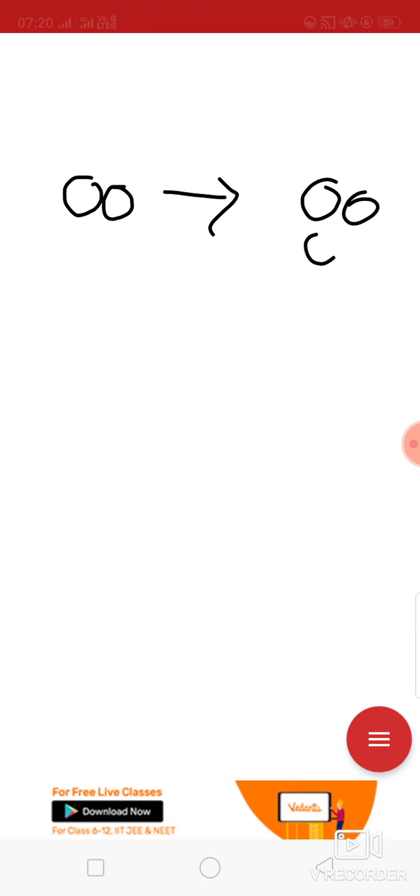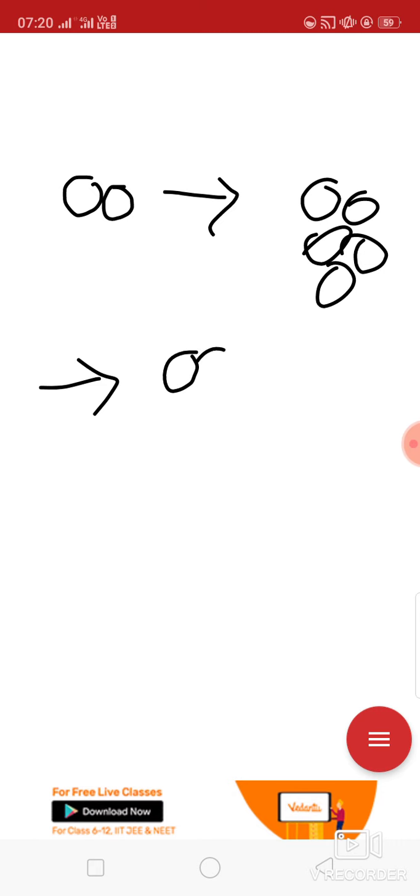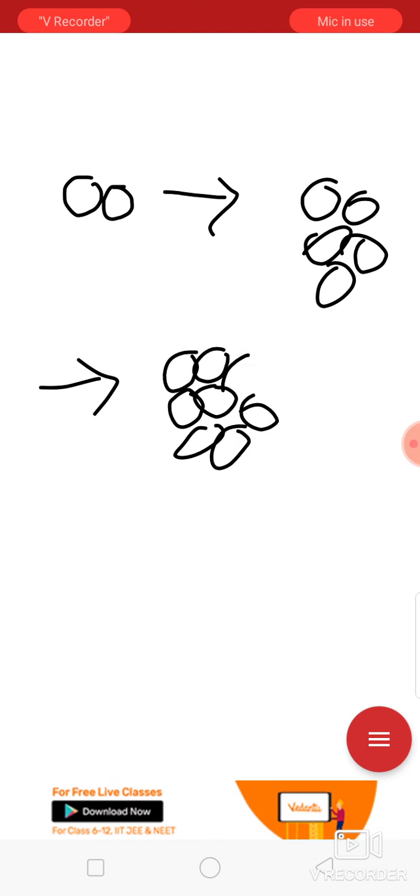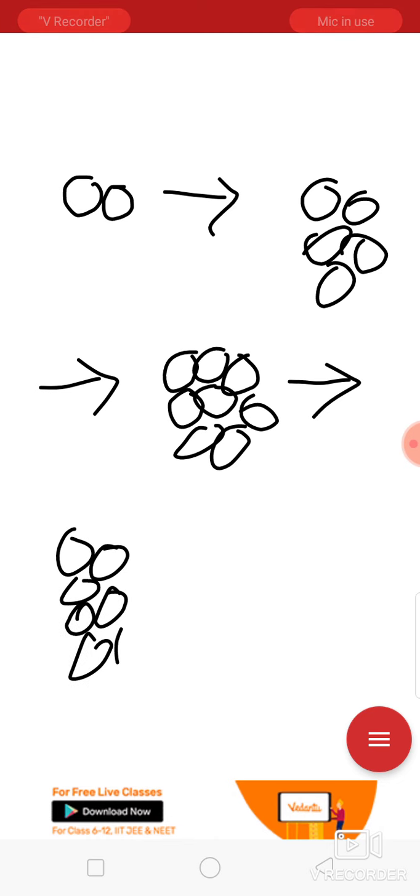Permanent tissues. As I said earlier, permanent tissues are formed by the continuous division of the meristematic tissue. Suppose this is the meristematic tissue dividing and increasing its number. There is no definite number; they can increase according to the part where they are found. So suppose they are increasing their number as the leaf or the plant is growing, the cells are continuously dividing.